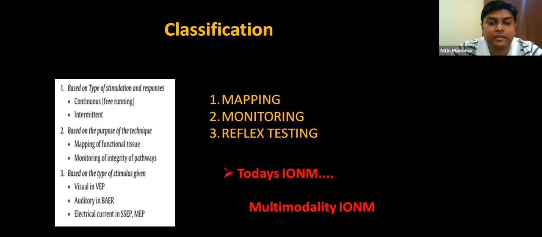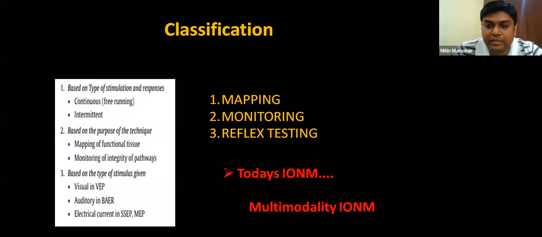So to classify the monitoring modalities, I'd like to classify it like this. One is mapping, where you can map the structures, and the second would be monitoring, to continuously monitor the integrity of the tracts. And the third will be reflex testing. Reflex testing involves testing a reflex arc that involves the cranial nerve or whatever structure is in danger, and we can continuously test it as the surgeon is going on. But the key again is that today's IONM focuses on multimodality IONM. So we want to club all of this together to get the best outcome.